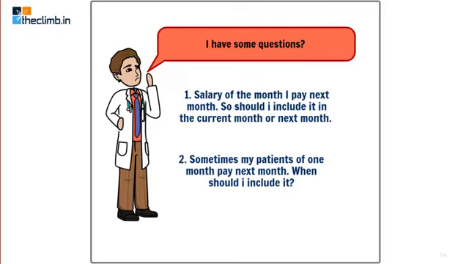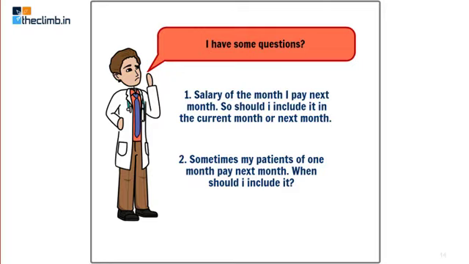Now the doctor is confused whether the entire amount received for 2 months together should be treated as revenue for that month, or half of that should be treated for the previous month and half for the current month. So it is very normal for professionals and businessmen that they may receive the payment sometime later, or they may sometimes receive the payment in advance also.